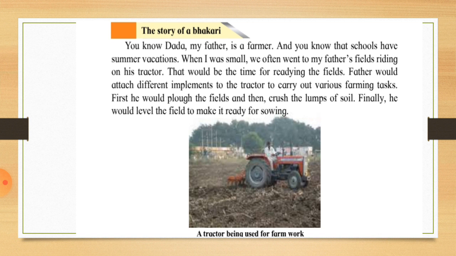First, he was attaching different implements to the tractor to carry out different farming tasks. What are these various farming tasks? They are plowing the fields, crushing the lumps of soil, and leveling the field to make it ready for sowing. So these are the various farming tasks which are carried out before the monsoon starts.